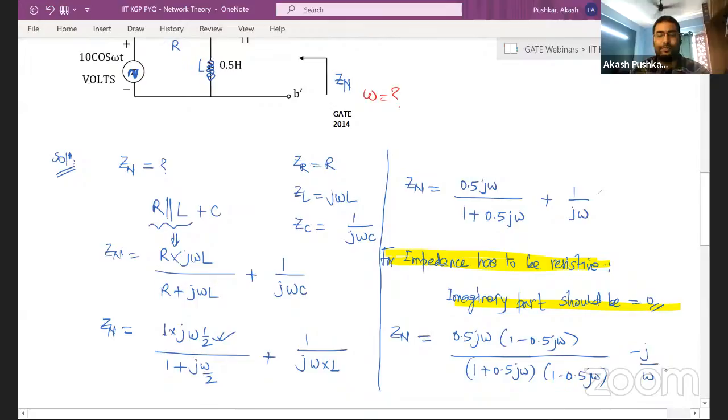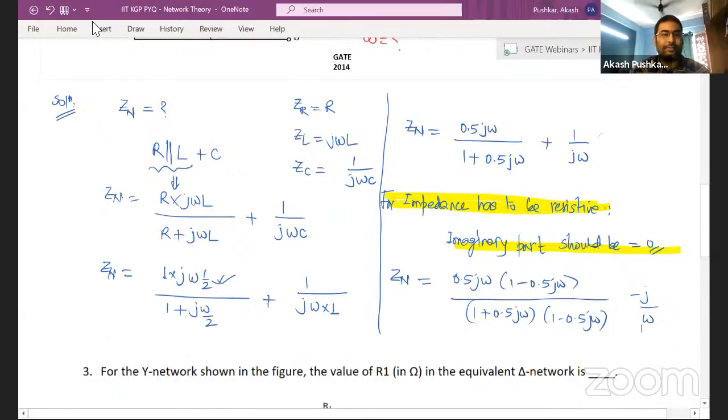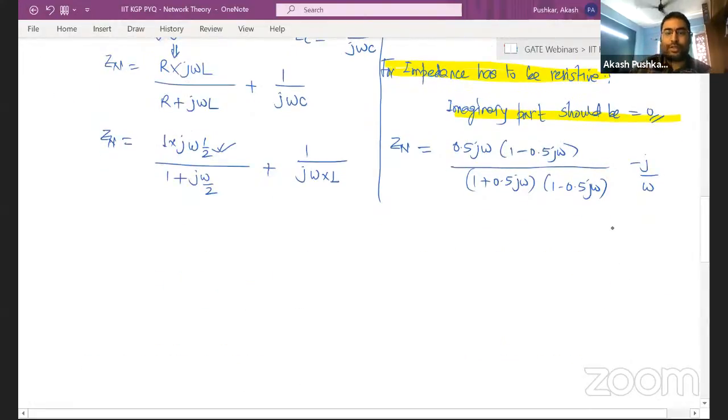So what is Zn? You have to do the maths here: 0.5 j omega minus j square, so plus 0.25 omega squared, with a plus jb times a minus jb becoming a square plus b square.